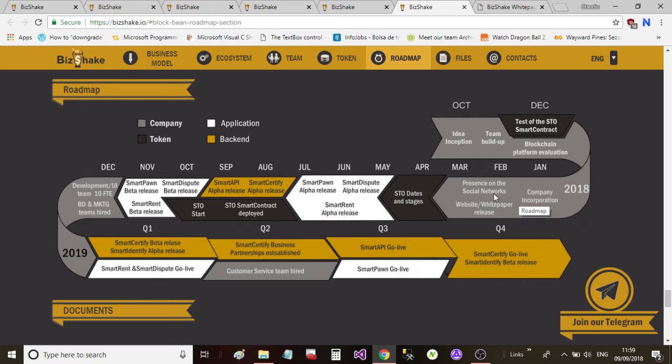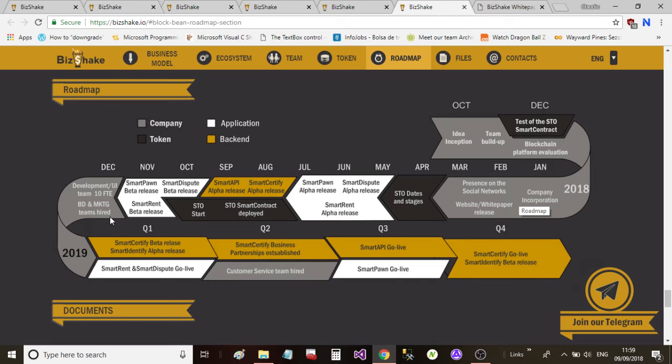Okay. Then we can see the STO stages, then Smart Pawn Alpha release in June and July, Smart Dispute Alpha release, Smart Rent Alpha release. So they're already past the Alpha stage now. So now we're in September. We can see Smart API Alpha release, Smart Certify Alpha release, and other information here on this side. The Smart Pawn beta release and the Smart Dispute beta release and Smart Rent beta release are going to start in November and October this year.